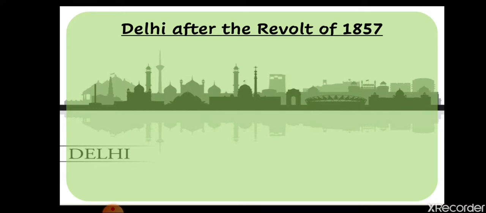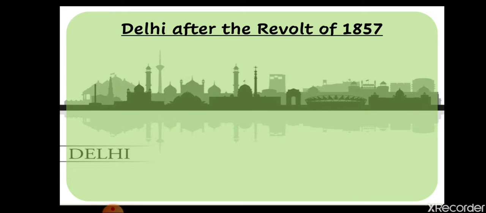We have learned about the revolt of 1857 in the previous chapter. At that time, when the revolt took place, Bahadur Shah Zafar was ruling over Delhi. He was the ruler of Delhi, and Delhi became the center after Meerut. The revolutionaries went to Delhi and requested Bahadur Shah Zafar to become the leader of the revolt.